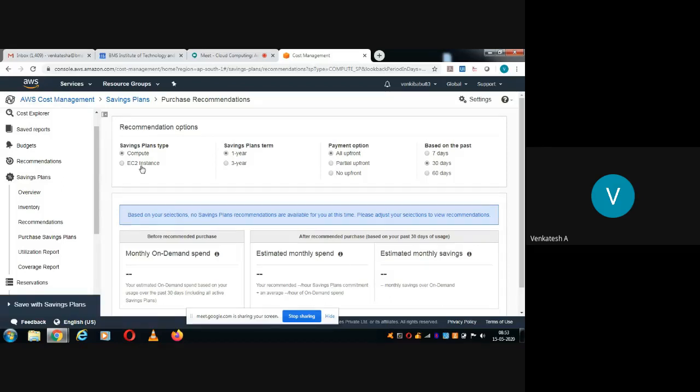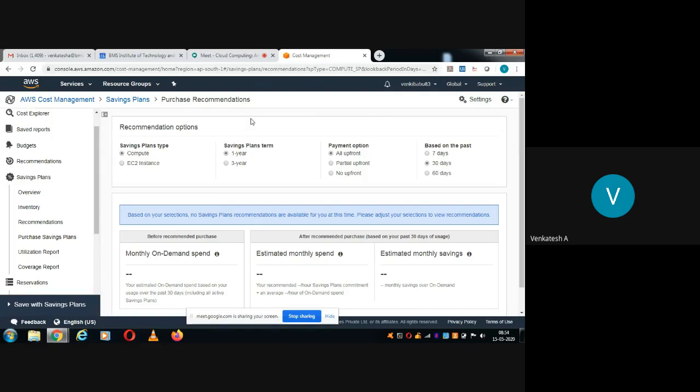So savings plan type, so compute type and EC2 instance. That means compute type means depending upon how many resources I have taken, so that it will charge. Okay, then while allocating the resources also it will show what is the cost. Then otherwise you can select based upon number of EC2 instances, that is based upon number of virtual machines you want.